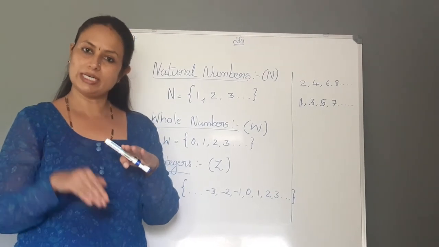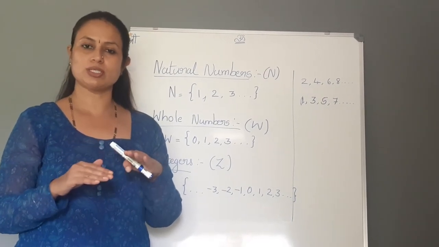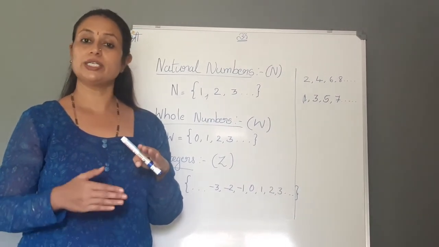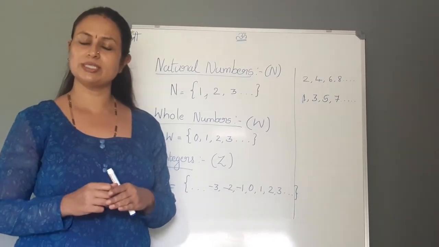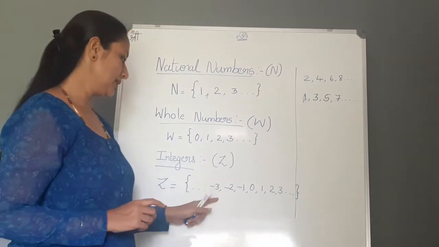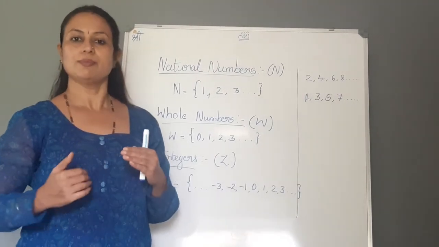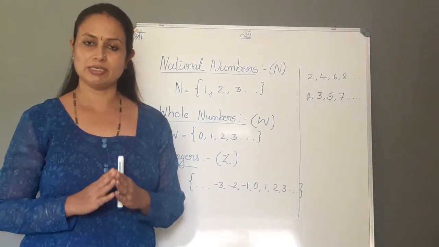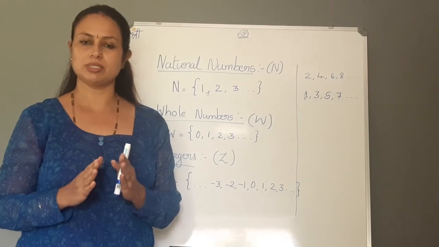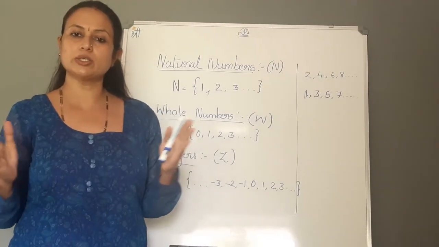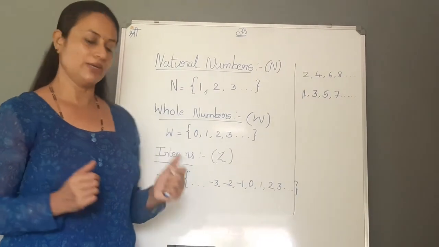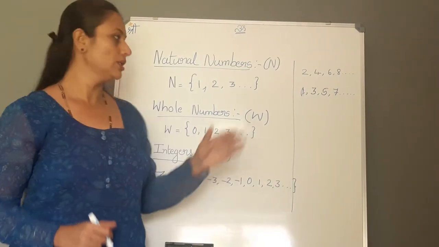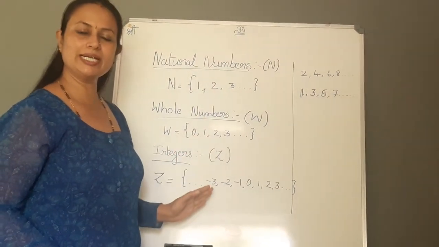When I have to go underwater, I have to mention the numbers as I went -6, I went 6 feet down, I went 12 feet down. So how are you going to represent these? There are negative numbers that are represented like this: -3, -2, -6 and -10. So there are numbers, not only natural and whole numbers, there are also negative numbers. So we included them together in 6th standard and we represented that as Z, integers. So we learnt about natural numbers, whole numbers and integers.